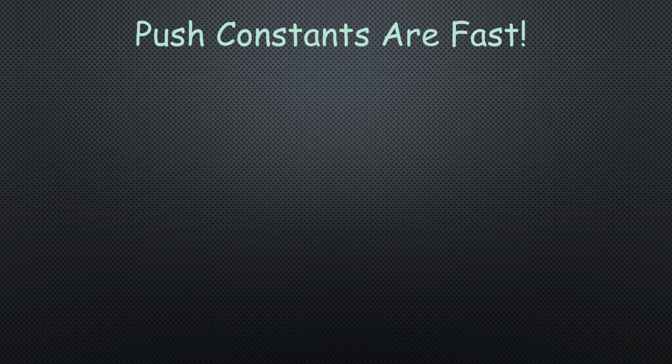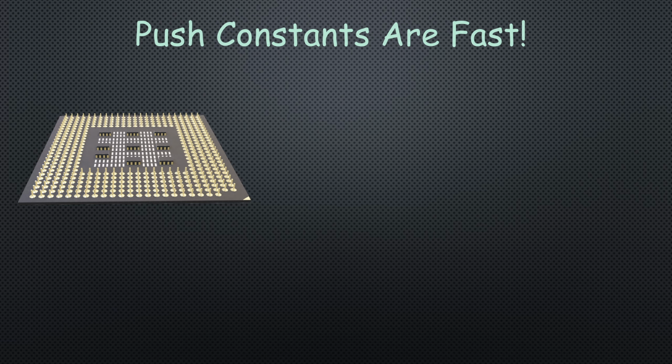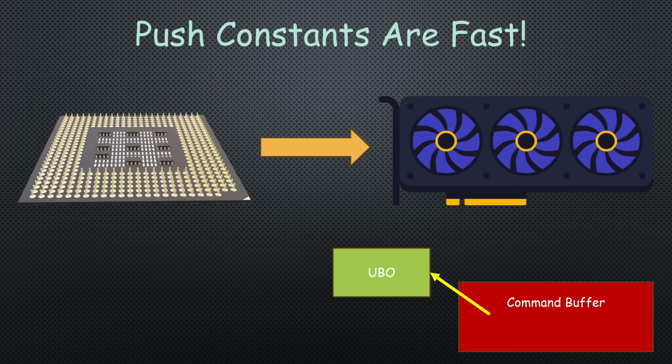Here goes. Push constants are one of the fastest ways to send data from the CPU down to the shaders on the GPU. While UBOs are great for large chunks of data, they come with the overhead of memory allocation and descriptor sets. Push constants, on the other hand, live directly within the command buffer. This makes them perfect for high-frequency updates, like transformation matrices that usually change very often.